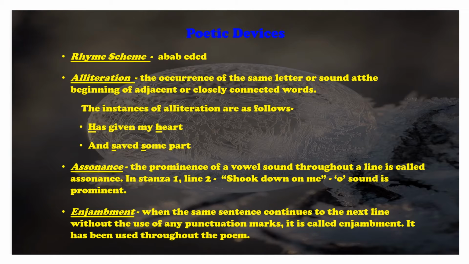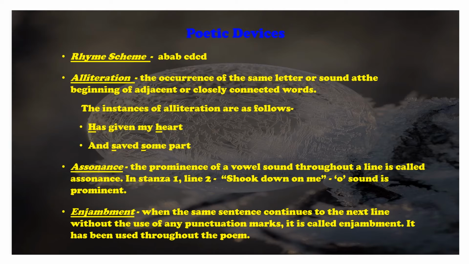Now, next poetic device used here is alliteration. Alliteration is the occurrence of the same letter or sound at the beginning of adjacent or closely connected words. For example, has given my heart, H and H. This is an example of alliteration. Next sentence, and saved some part. Here, saved some, S, S. It is used as alliteration.